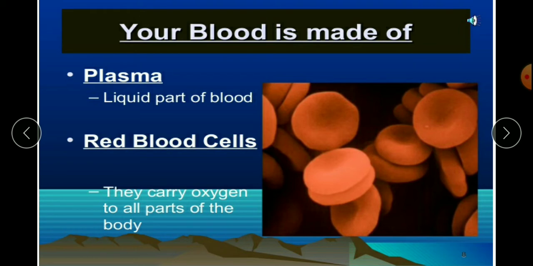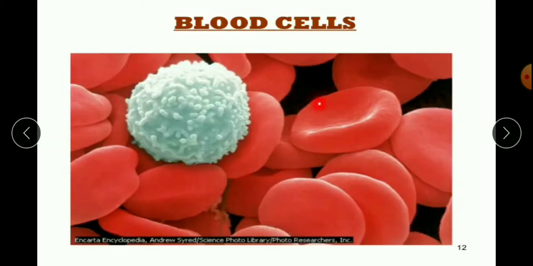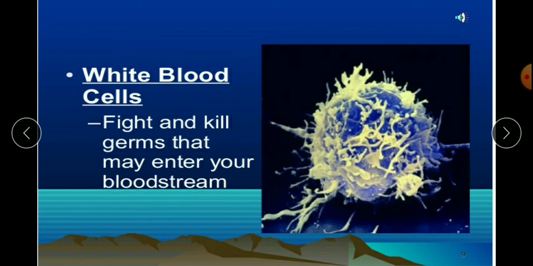So what is giving the color to the red blood cell? It is hemoglobin. So hemoglobin is a pigment that gives color to the blood, and this hemoglobin helps to carry the oxygen. Okay. The next comes white blood cells. See here, this is a white blood cell.